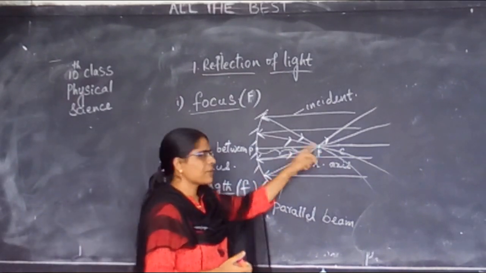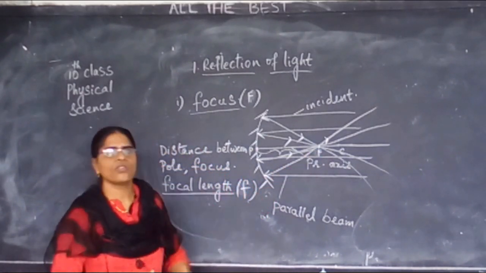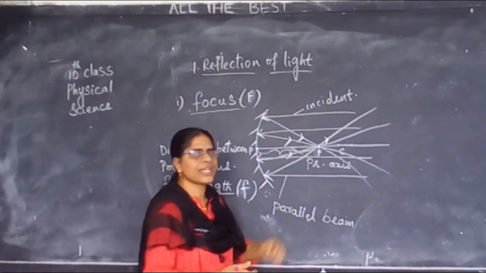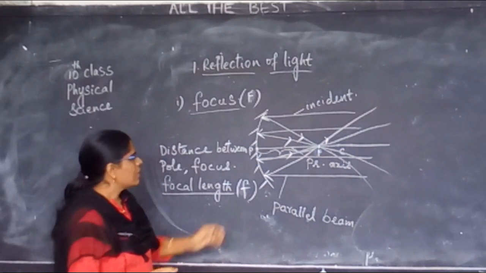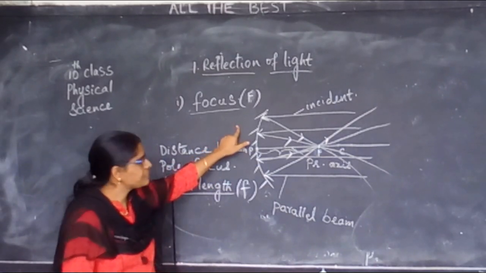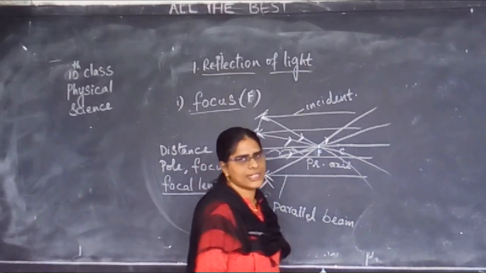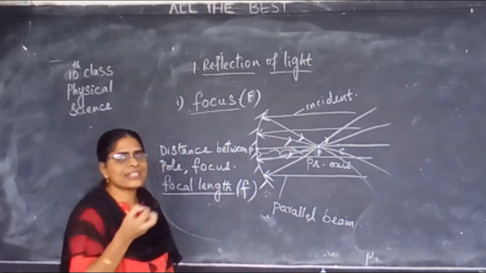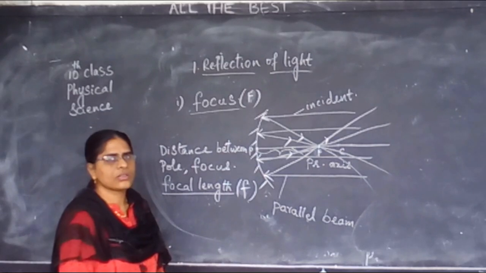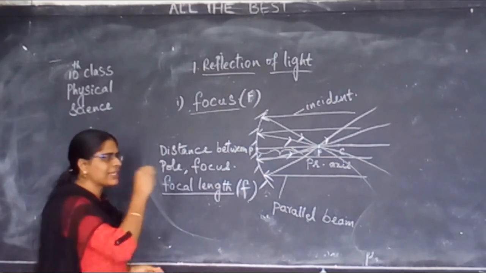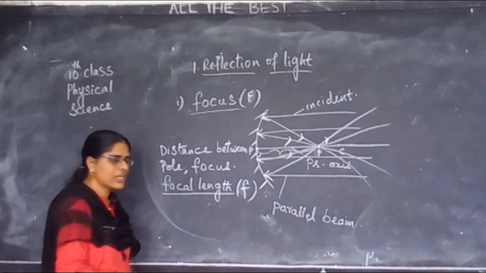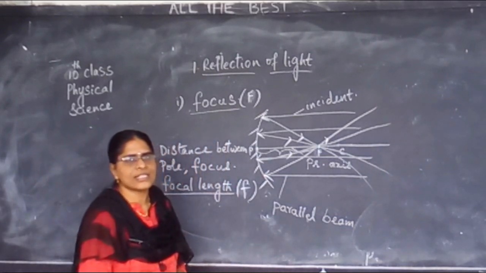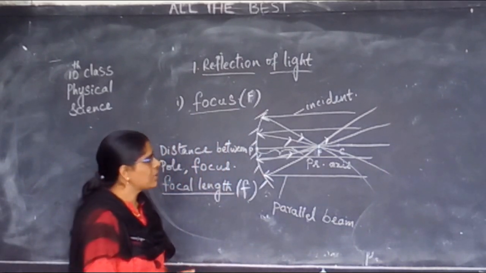To represent a focus, we use a capital F. Now here, as it is a concave mirror, the rays are converging. That means they are all meeting at a single point, and that point we call the focus.